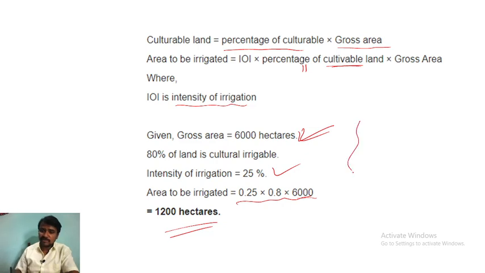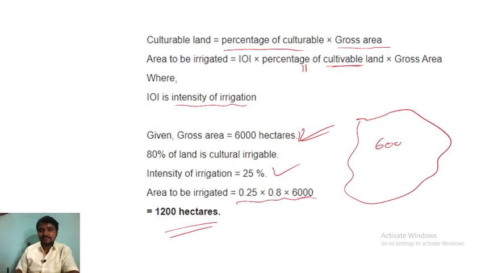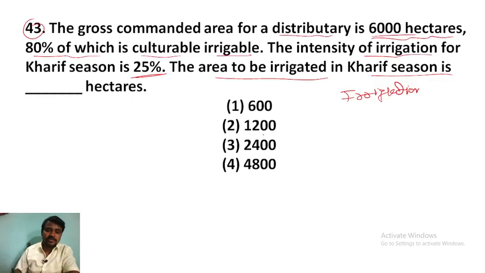For example, simply you have to understand this is the area. The question says the gross command area is 6,000 hectares. If you are putting water, but the intensity is 25%, how much area will be irrigated? Only 1,200 hectares will be irrigated, only this portion will be irrigated. Simple questions, you have to understand.